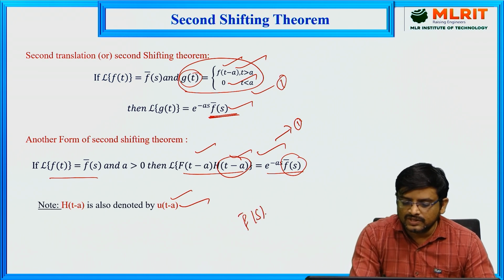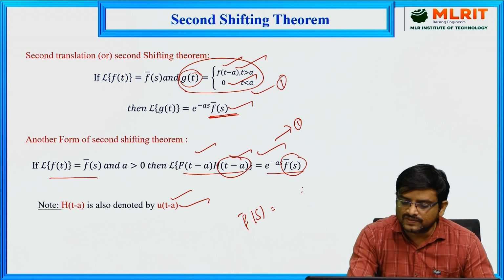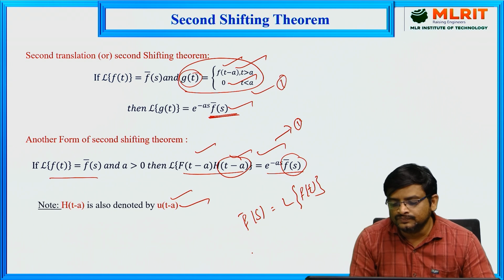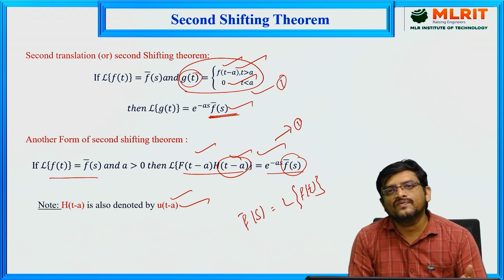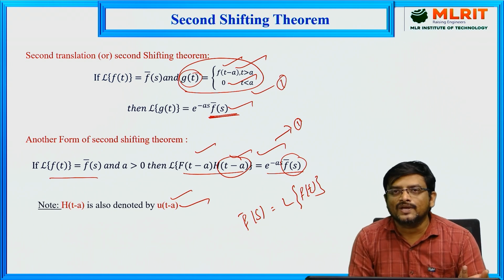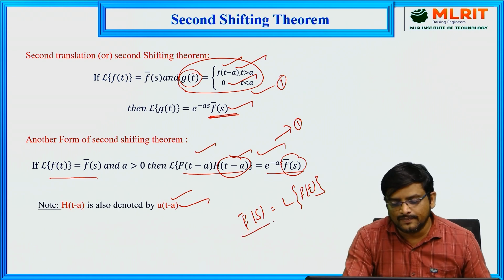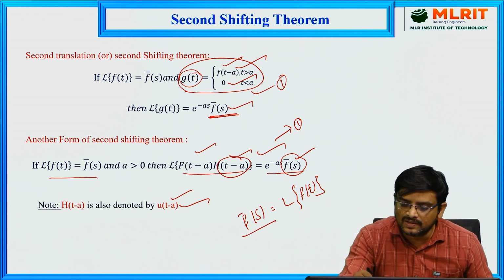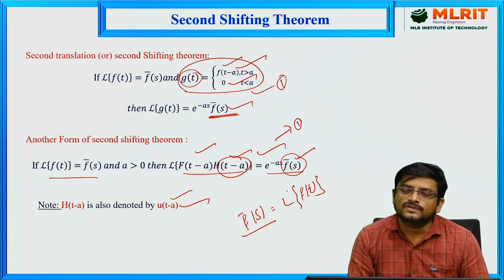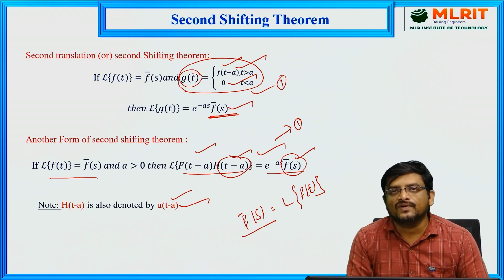So in order to get this value of f bar of s, first we have to get the value of f of t, and then we have to find out the Laplace transform here. Once you know the value of f of t, then we can apply the Laplace transform. After applying, you will get a function which is f bar of s, because in the formula we want f bar of s. Because of that reason we are getting the value of f of t.